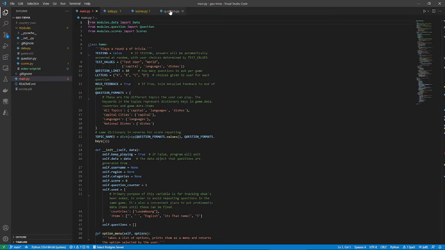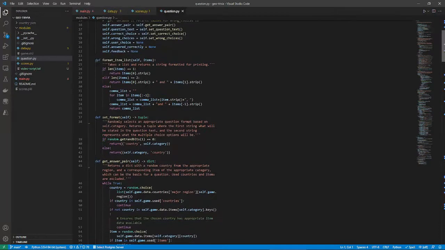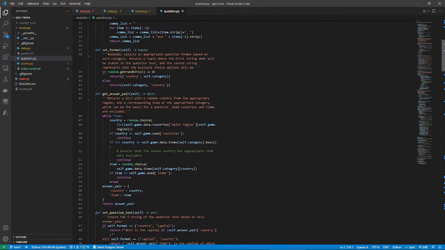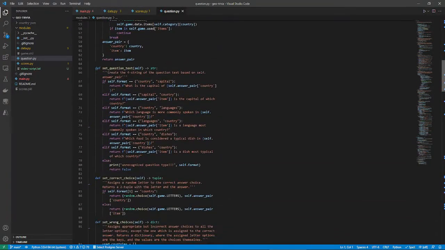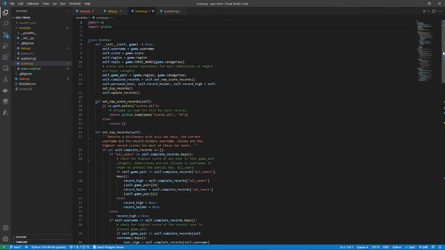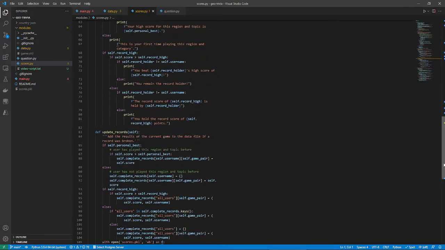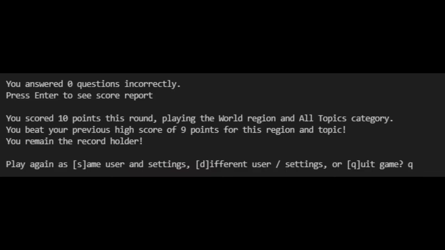The question module translates randomly selected facts into multiple choice questions and keeps track of what questions have been asked. The third main module is for keeping track of scores and reading and writing the score history to a file so different players can compete across topics and regions over time.